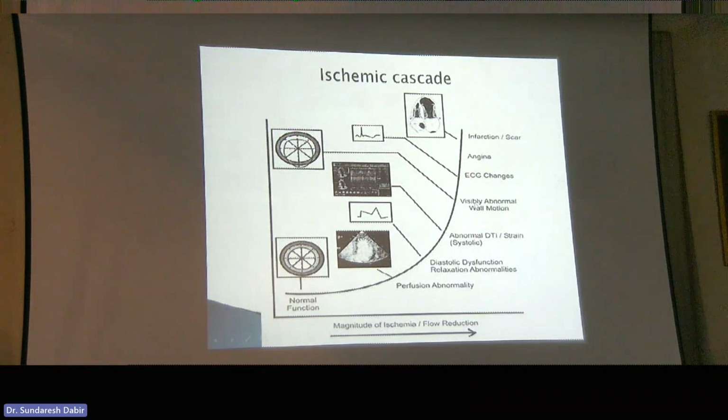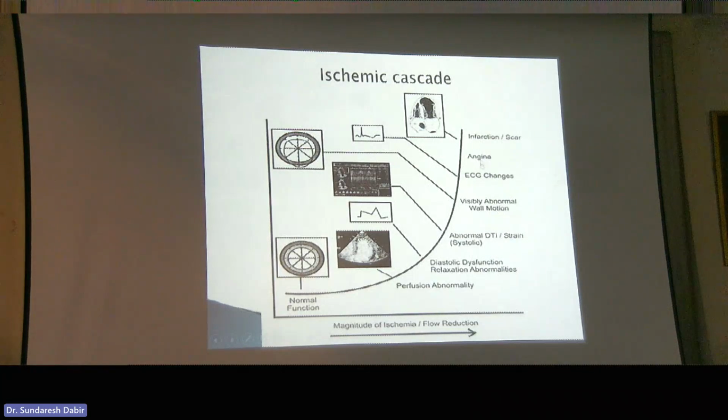But then you start to see abnormal wall motion, what Dr. Satish was showing in the previous talk here. That is, these segments may thicken normally, but the segments which are affected by coronary artery disease might have new onset hypokinesis, akinesis, or even dyskinesis. And then you get ECG changes, which is what we look at for treadmill testing. And then finally, you get angina, and then you don't want to see infarction or scar.